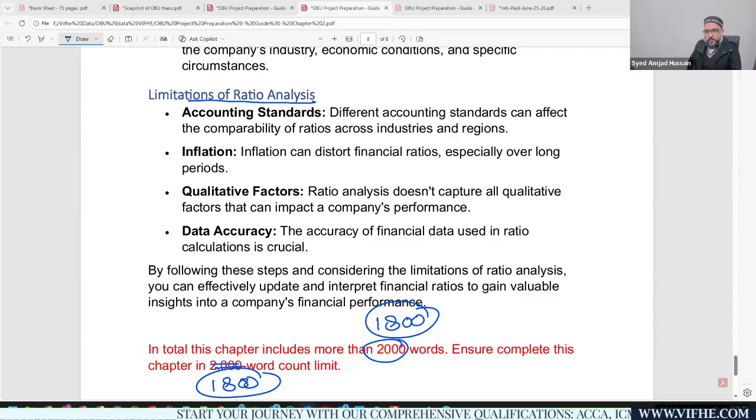OBU wants you to do in-depth analysis. Your analysis should be way in detail. So how does an OBU or Oxford University examiner gauge that you did in-depth research or analysis? The tool the examiner is going to use is the number of references you are updating, right?